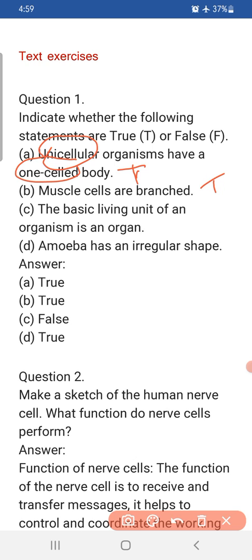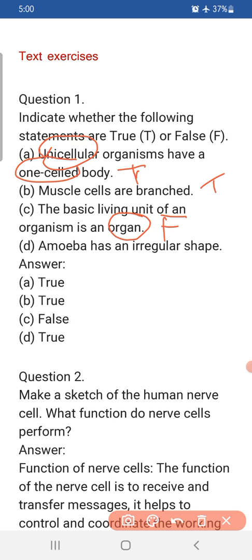Muscle cells are branched and also unbranched. So on the basis of that we can say that this statement is true. The third is: the basic living unit of an organism is an organ. This statement is false, children. And why is it so? Because the basic unit of life is the cell, not the organ. So that is why this statement is false.